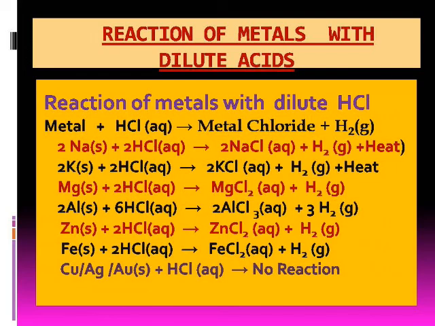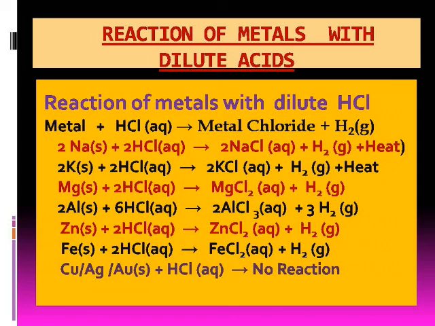But when the thin outer oxide layer gets dissolved in acid, then fresh aluminum metal is exposed, which reacts rapidly with dilute hydrochloric acid, forming aluminum chloride salt and hydrogen gas. The reaction of aluminum with dilute hydrochloric acid is less rapid than that of magnesium.